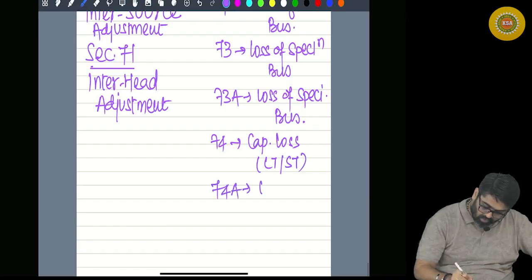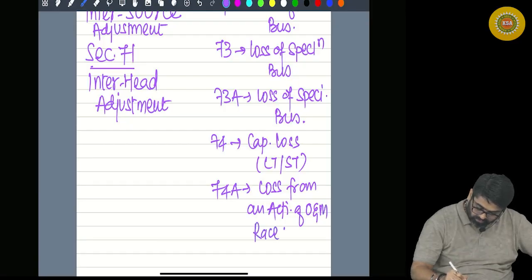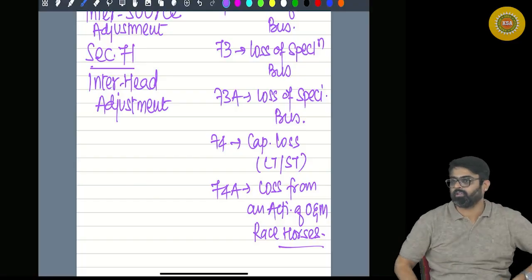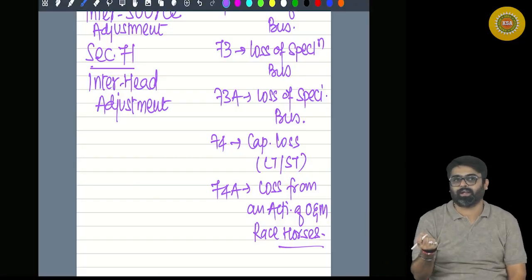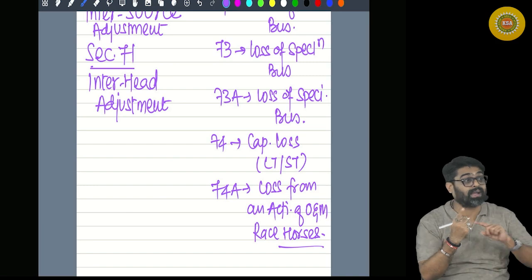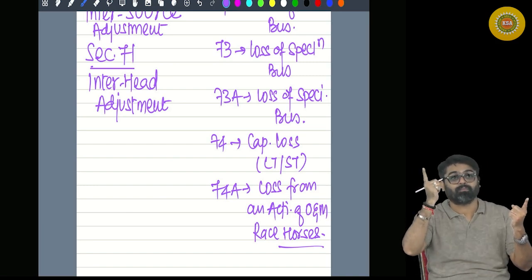74A, loss from an activity of owning and maintaining race horses. I have told you about this. This activity might result in loss. Stake money you are getting is your income, minus all the related expenses to run that stud farm.